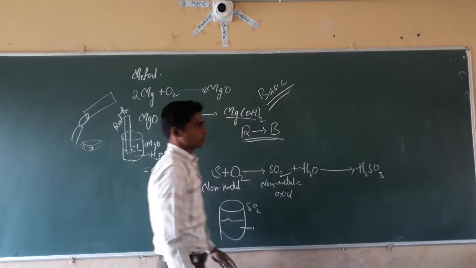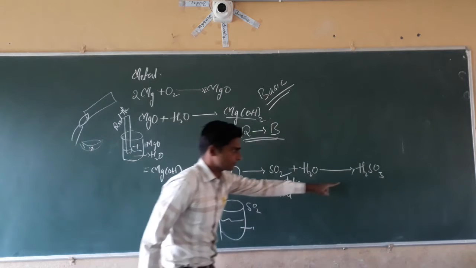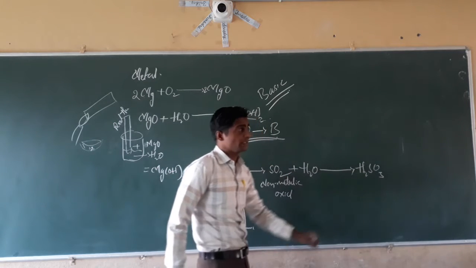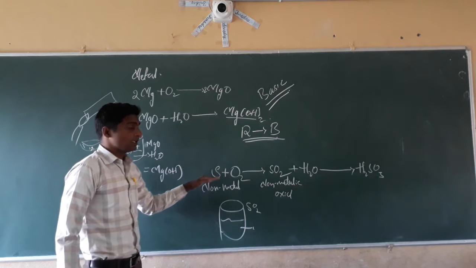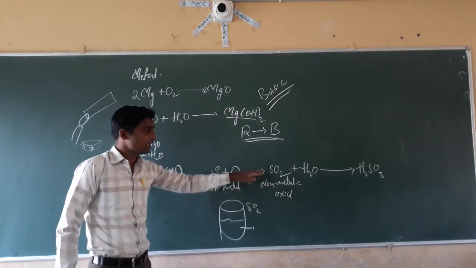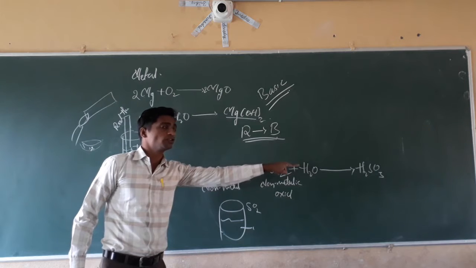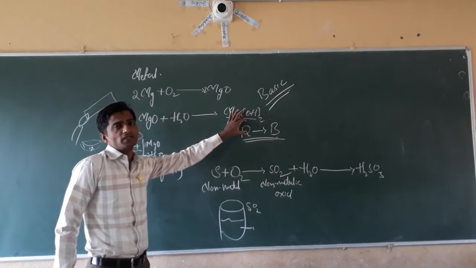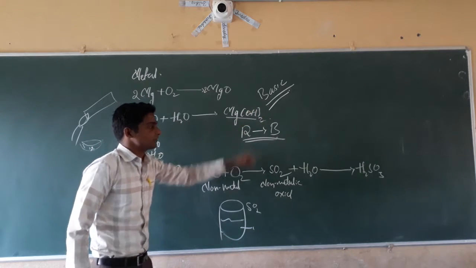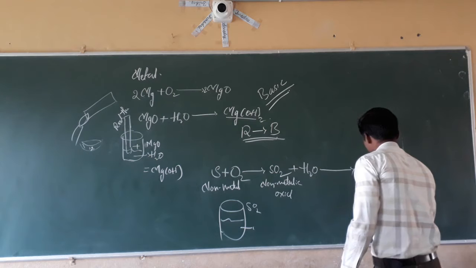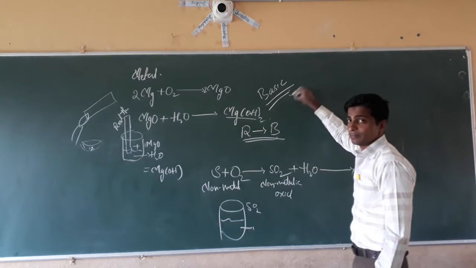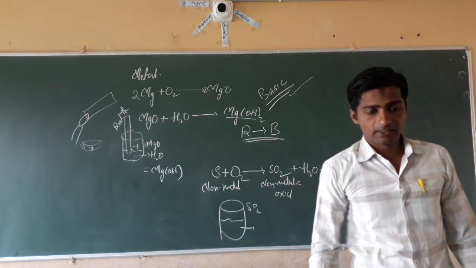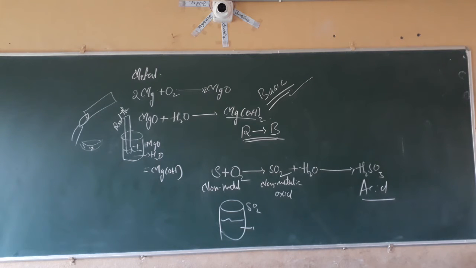Sulfurous acid, H2SO3. It is an acid. When non-metallic oxides are added into water, they produce acids. When metallic oxides are added into water, they produce basic substances. This one is an acid. This one is a base. Understood? It will produce basic and acidic substances separately. Isn't it? Next, that is the last concept.